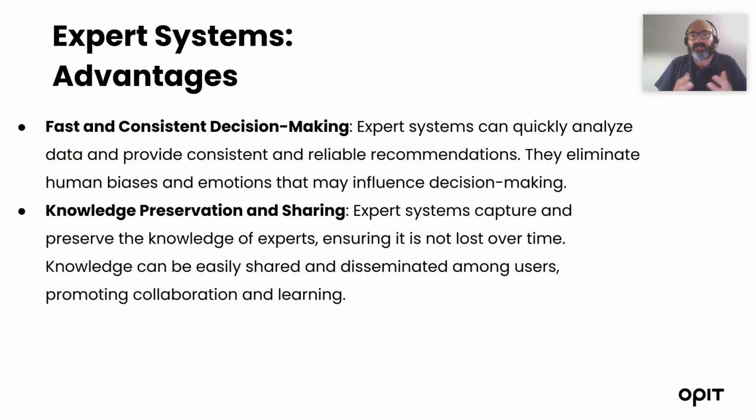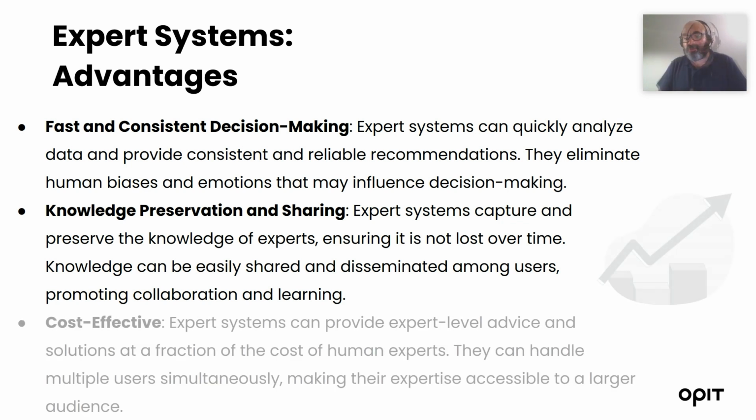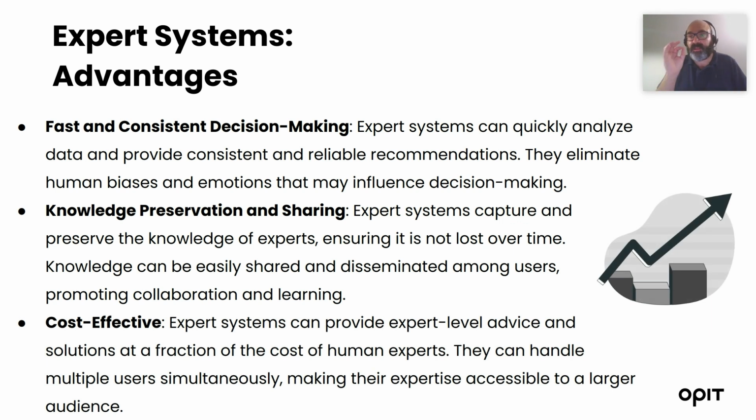Expert systems capture and preserve the knowledge of experts, ensuring that this knowledge is not lost over time, and it can be shared across several users. And they are cost effective. They are very fast, and they can provide an answer in a fraction of the time that a human would need.